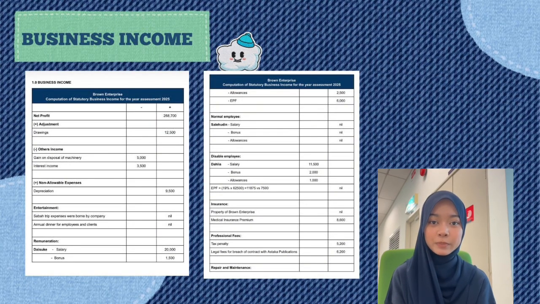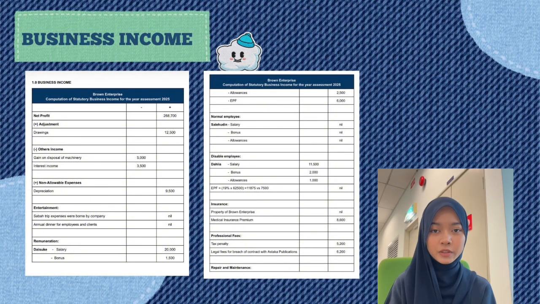First, we start with the net profit of 268,700 ringgit. Next, we make the necessary tax adjustment. We add back drawings of 12,500 ringgit because drawings are personal expenses and not tax deductible. We then deduct other income, which includes the gain on disposal of machinery of 5,000 ringgit and interest income of 3,500 ringgit, as these are not included as business income.